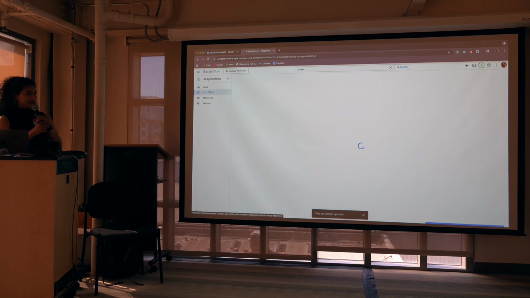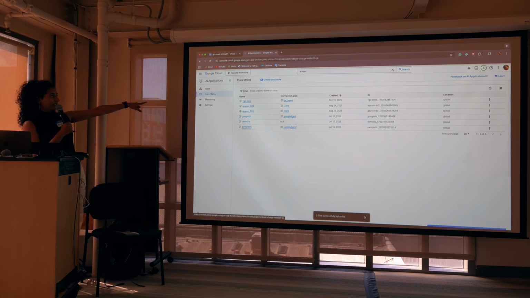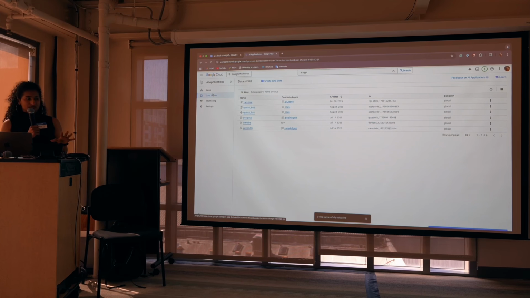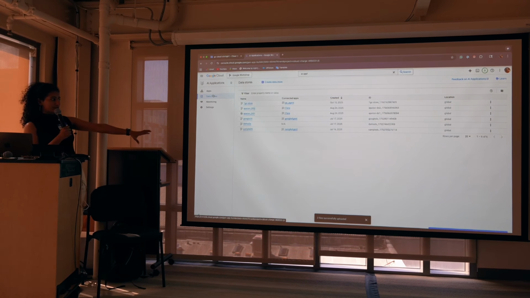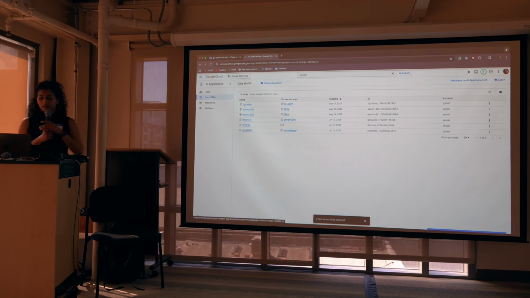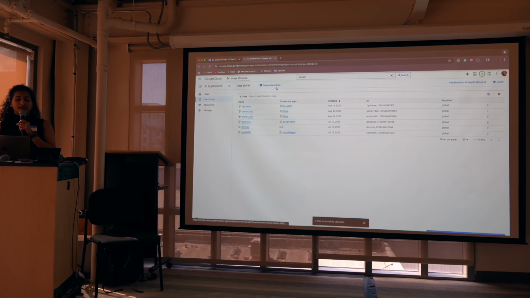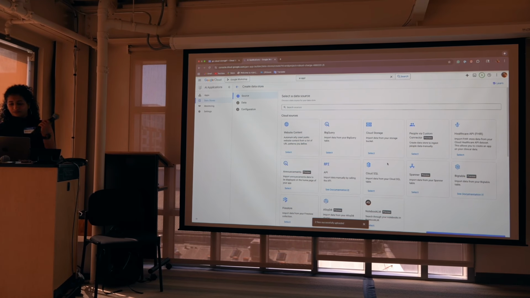So in the left side panel, you need to click on data stores. If you are first time using GCP, you won't be able to see any of these, just because I created data stores and agents. That's why I have this. So you're gonna click on create data store.